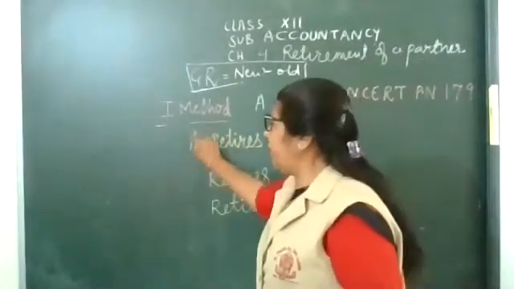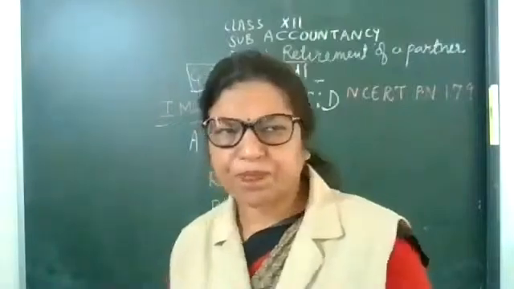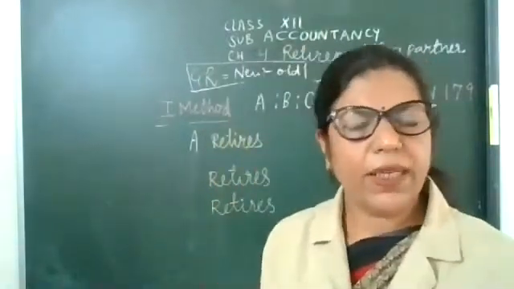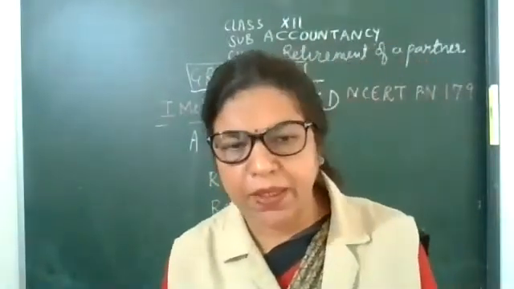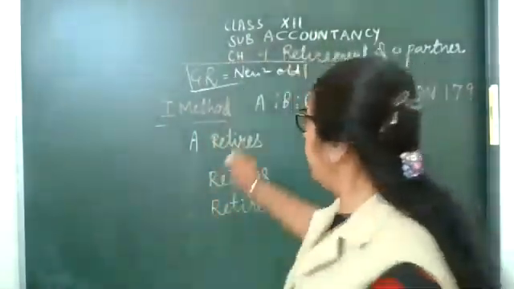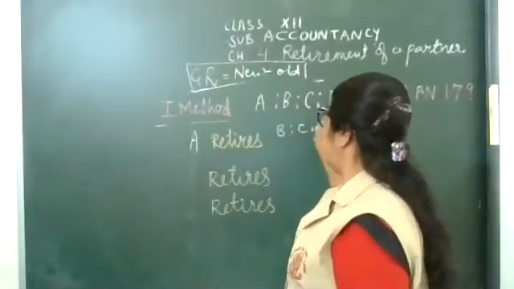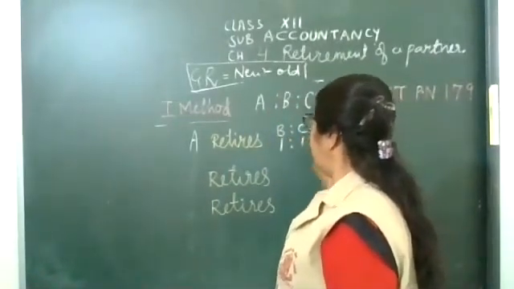Now what will be the new ratio if A retires? Okay. A retires, then who are the remaining partners? B, C, D. Very good. B, C, D. 1, 1, 1.